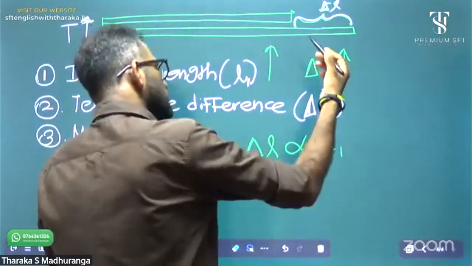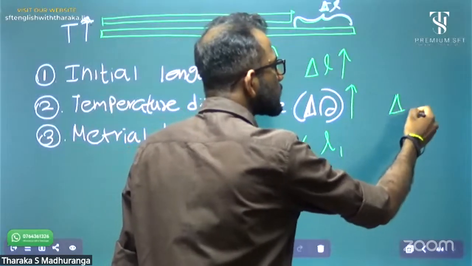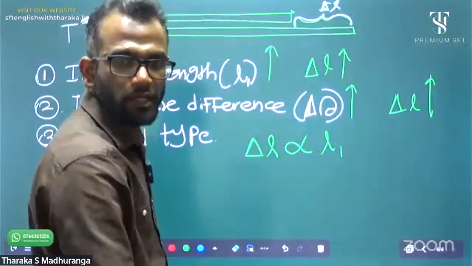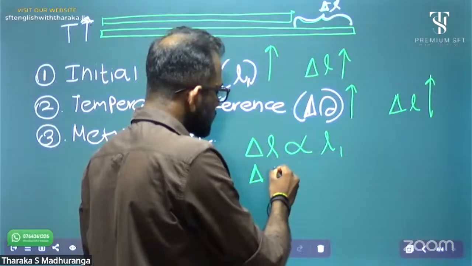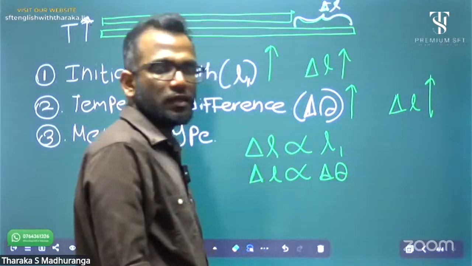When we increase the temperature difference, delta L increases. Delta L is increasing because the temperature is increasing highly. That one also, delta L is directly proportional to delta theta as well.